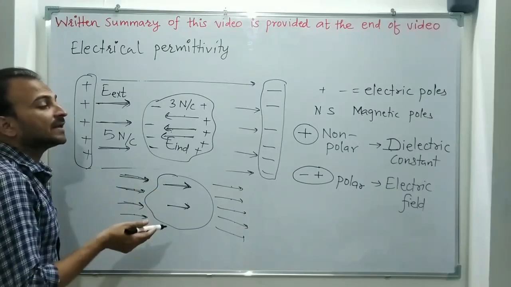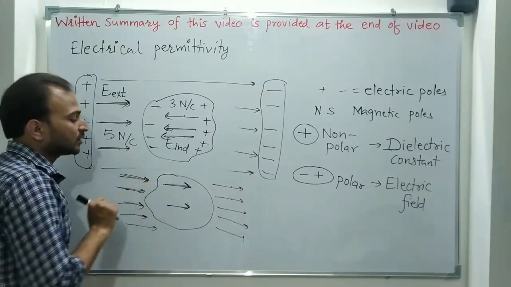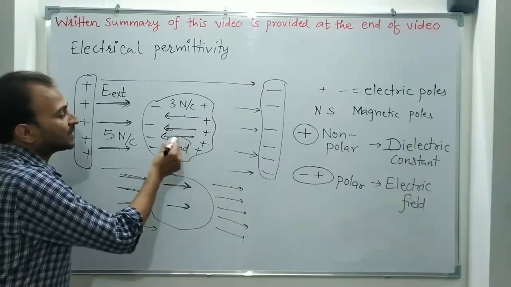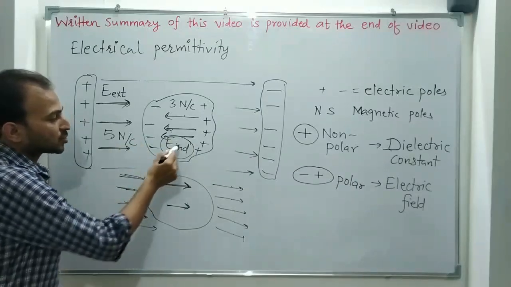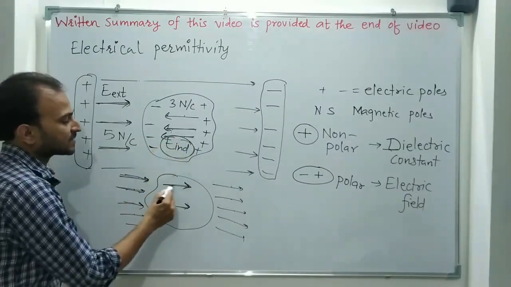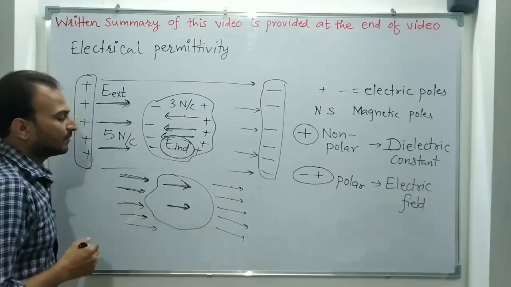How easily the electric field can enter into the medium depends on how much electric field is induced inside it. The stronger the induced field, the lesser will be the net electric field.